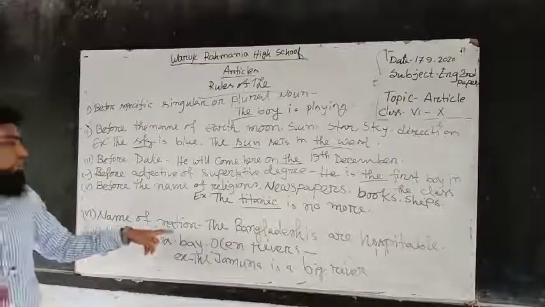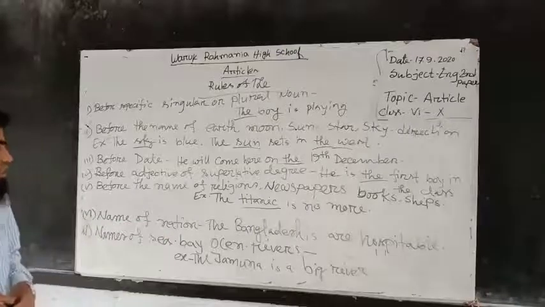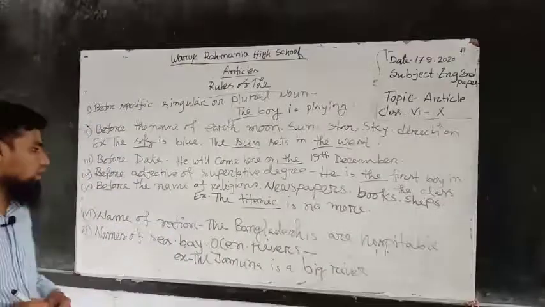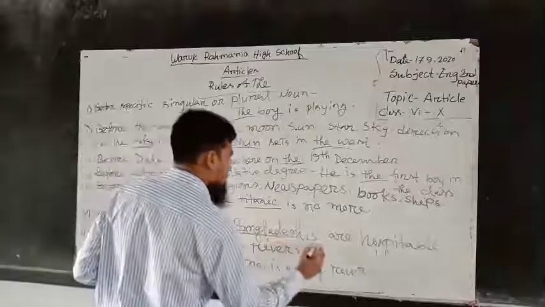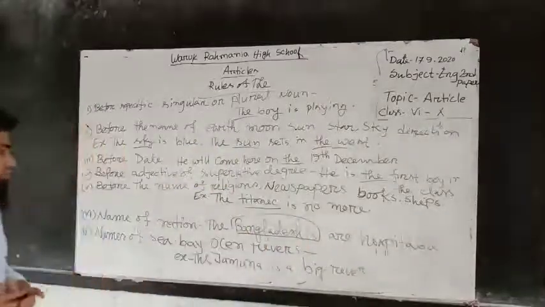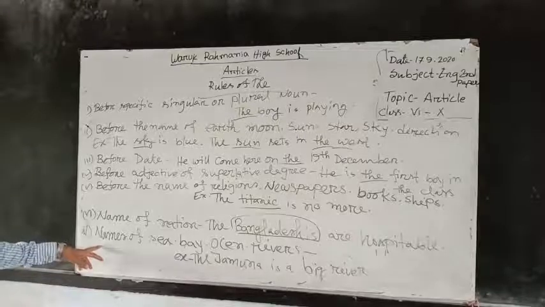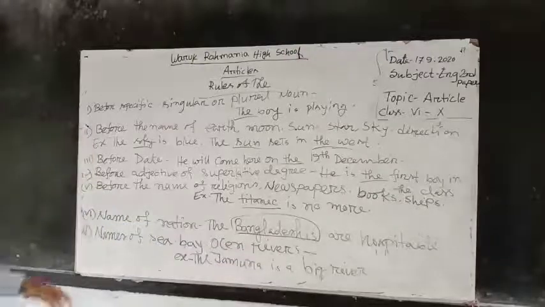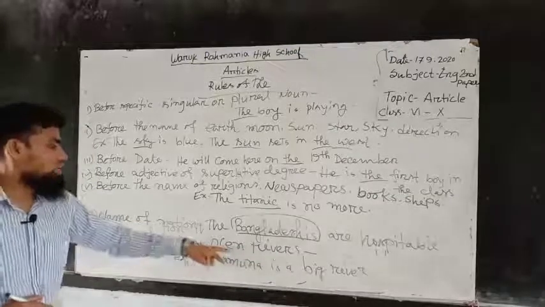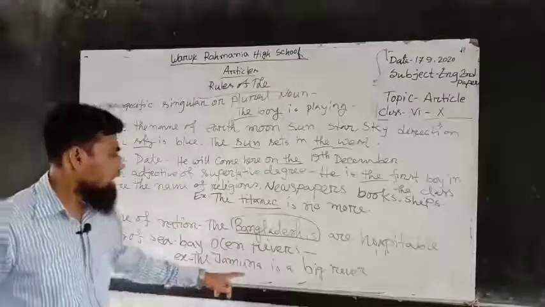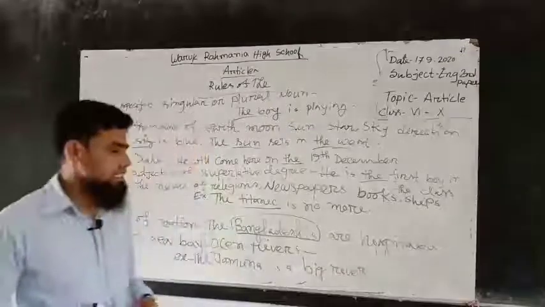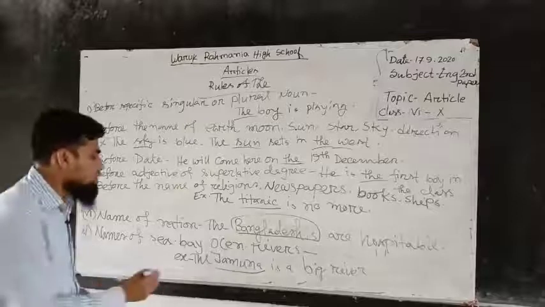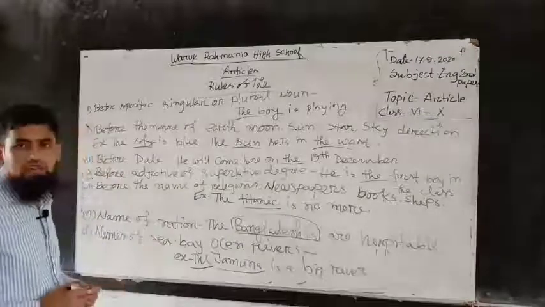Before the name of nation, the Bangladeshis are hospitable. Here Bangladeshis is the name of a nation. Before the names of sea, bay, ocean, rivers, we have to use the. Example, the Jamuna is a big river. Here Jamuna is the name of a river, so we have to use the definite article.